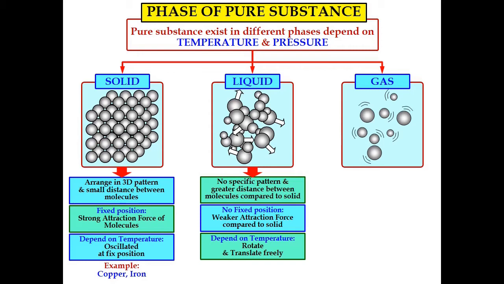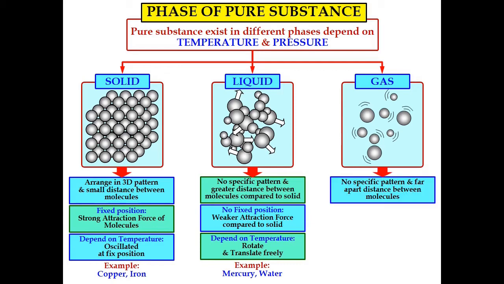Okay, the energy of rotational movement and also translational movement for the liquid depends on the temperature. For example, mercury and also water. The last one is the gas phase.